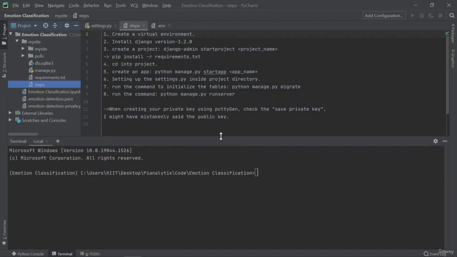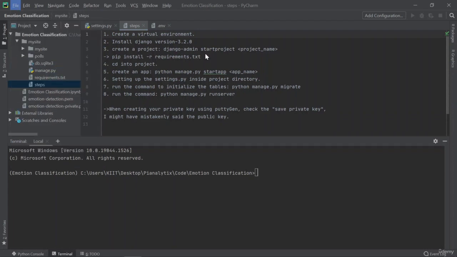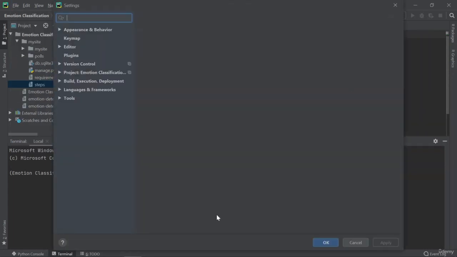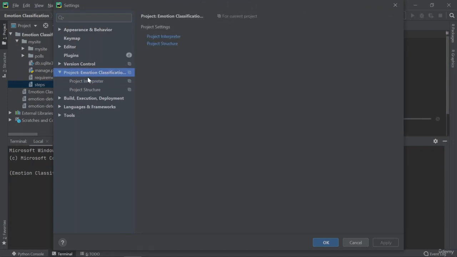Moving forward with the first scenario, you have to create a virtual environment. If you're using PyCharm like me, all you have to do is click on File, go to your settings, and a pop-up will open, and inside that there's going to be project. I've created a folder called emotion classification, inside which I have kept my Django code.